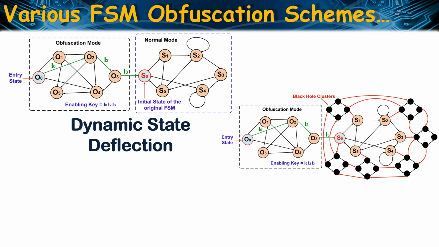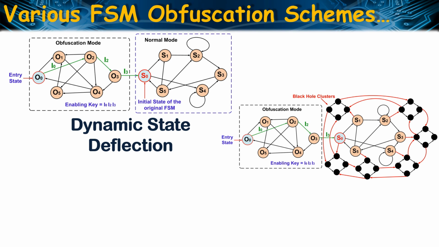The baseline concept of this strategy is also the same as Harpoon, which consists of a preceding obfuscation mode and an enabling key. However, unlike Harpoon, the dynamic state deflection strategy authenticates the enabling key for each state transition in the normal mode of the FSM. If the key does not match the correct enabling key, the FSM enters into a black hole cluster from where there is no return path to the original FSM.